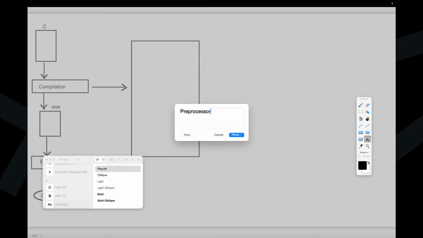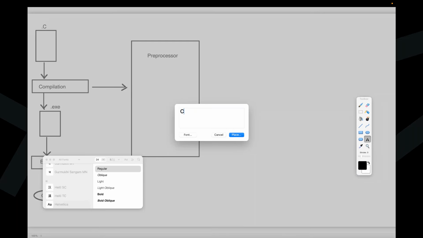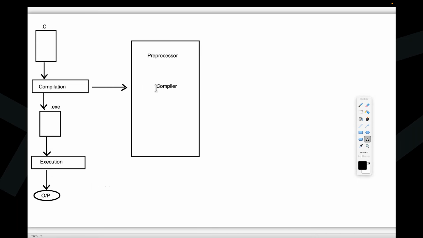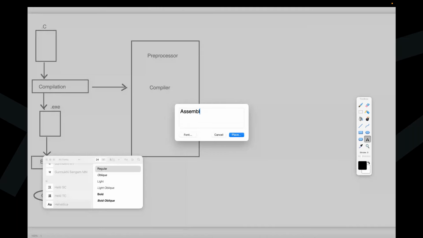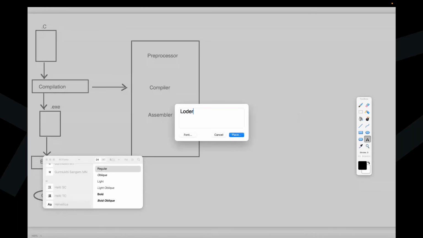preprocessor. The first one is the preprocessor. Next one is the compiler. The next one is the assembler. Next one is the loader link editor.